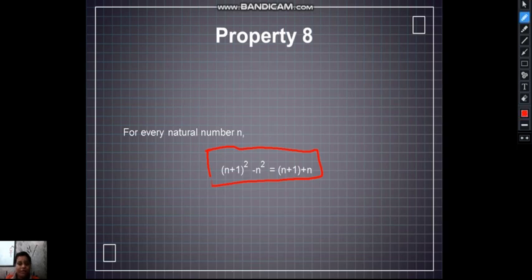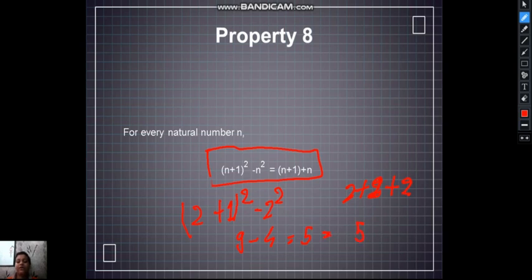2 plus 1 whole square minus 2 square. So 2 plus 1 is 3, 3 square is 9, minus 2 square is 4. 9 minus 4 is equal to 5. And if we check this with n plus 1 plus n, that is 2 plus 1 plus 2, 2 plus 1 is 3, plus 2 is equal to 5.